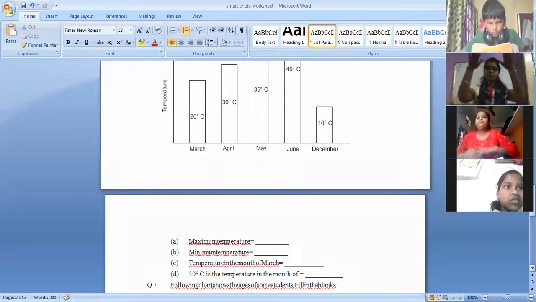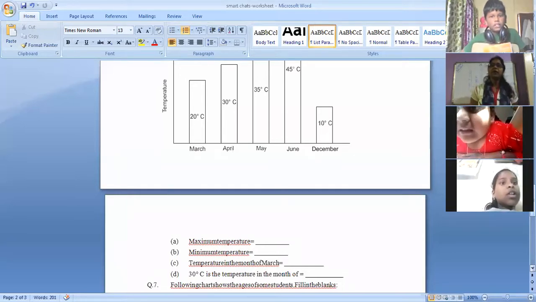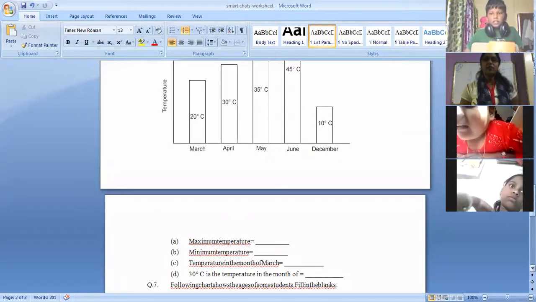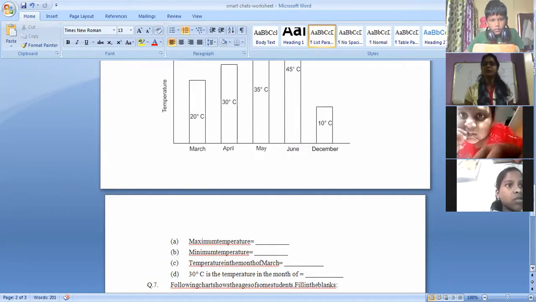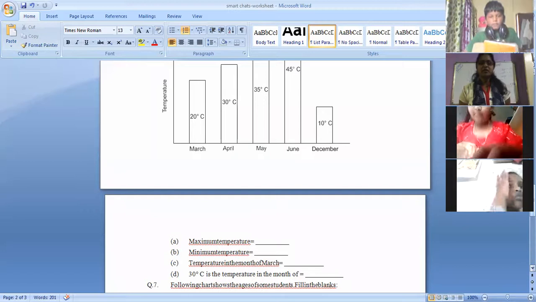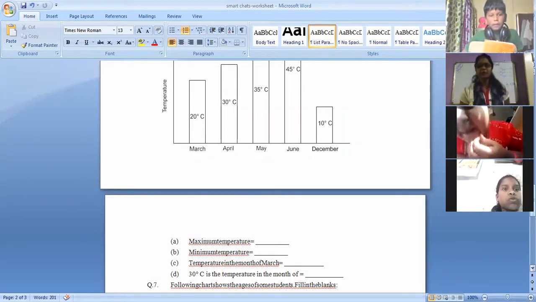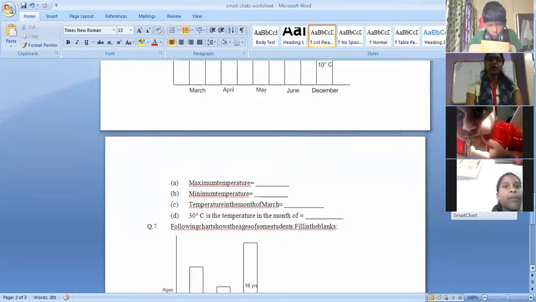Which month has minimum temperature? Very less. 10, ma'am. December, ma'am. Month, you should tell me. December. Okay. What is the temperature in the month of March? 20 degrees Celsius. Right. Now 30 degrees Celsius is the temperature in which month? April. So it's very easy. Just by seeing the chart, you have to answer.